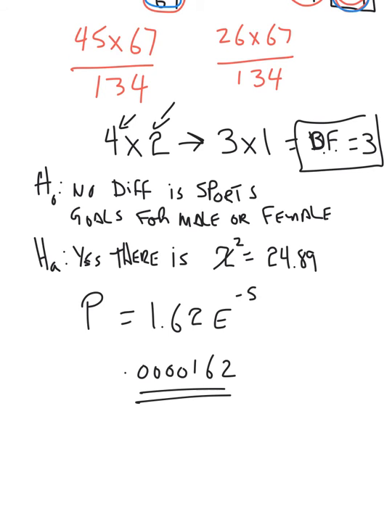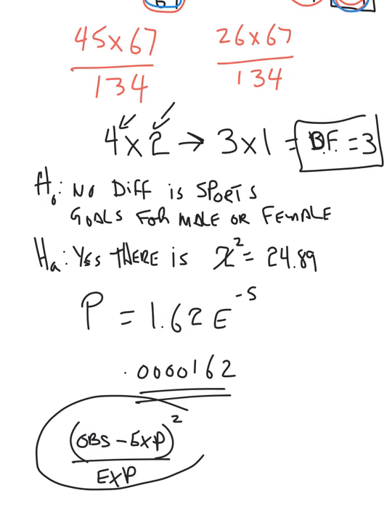And I might have needed to show some work. So don't forget, it's the observed minus the expected, squared, divided by the expected. So you could show a couple of those using those numbers that we figured out. Okay, so I think I gave you a lot of stuff to do for the homework. I think there's a bunch of stuff in there. I just didn't want to take the time to do every single question because I think you guys can do that. Yes? Yes! Okay.